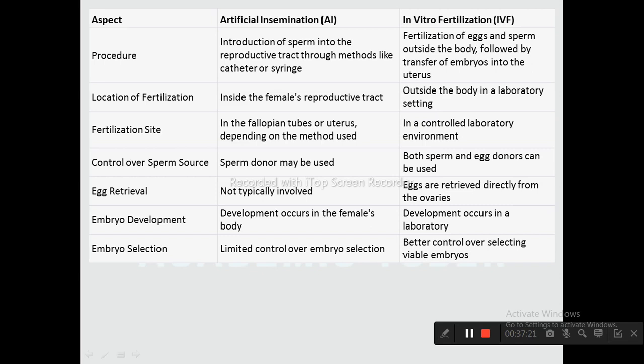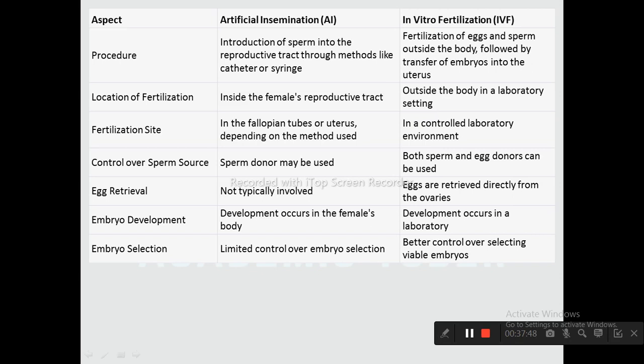Artificial insemination location, it is inside the female reproductive tract, whereas in vitro fertilization, the fertilization is outside the body in the laboratory. Fertilization site: in artificial insemination, it is in the fallopian tube or uterus depending on the method used, whereas in in vitro fertilization, it is in a controlled laboratory.